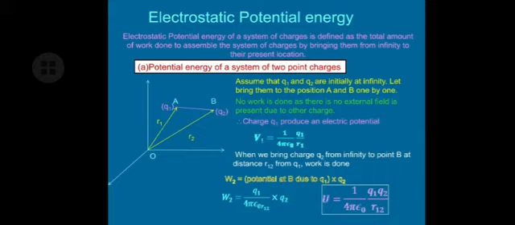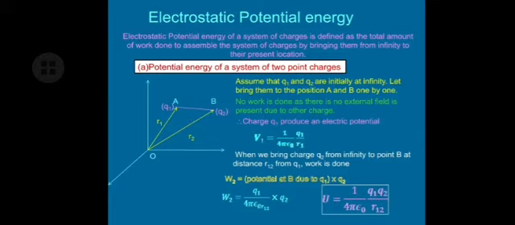So work done W2 is equal to the potential at B due to charge Q1 into Q2. So W2 is equal to Q1 upon 4 pi epsilon 0 R1, this is the electric potential due to charge Q1, into charge Q2. So the total work done is equal to 1 upon 4 pi epsilon 0 Q1 Q2 upon R12.